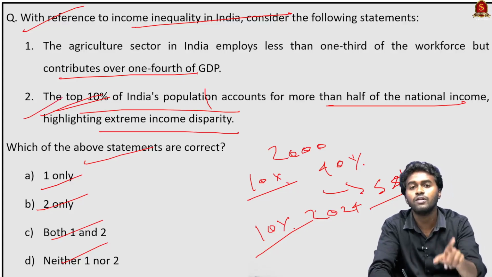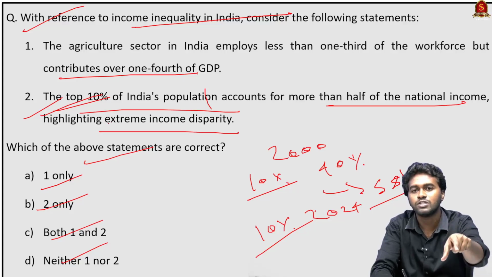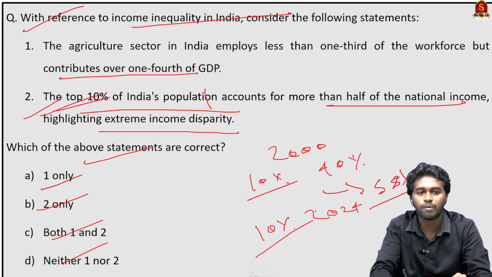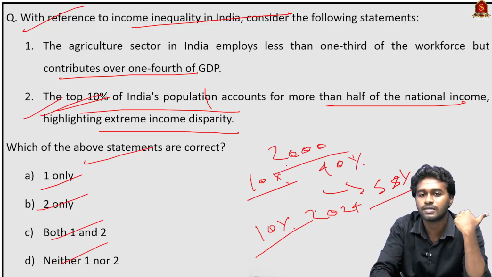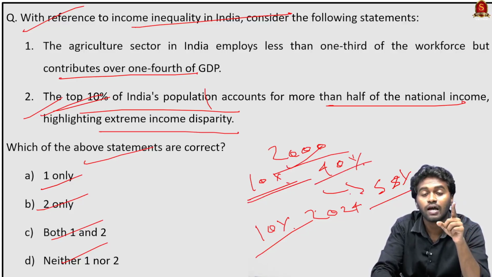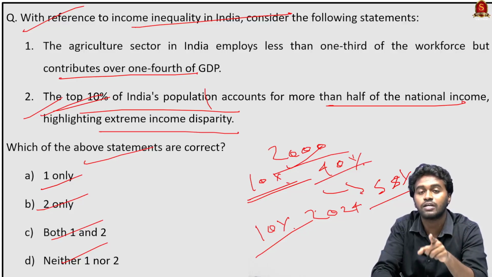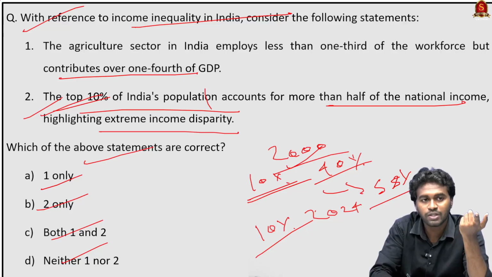So remember the World Inequality Report, which is published by the Inequality Lab, which is based in Paris. So remember that fact also. According to their last estimation, in the year 2000, the top 10% of India's population held nearly 40% of the wealth, and currently it is 58%. That is, there is an increase of nearly 18%. And coming to the statements, here we can see statement 2 is correct.